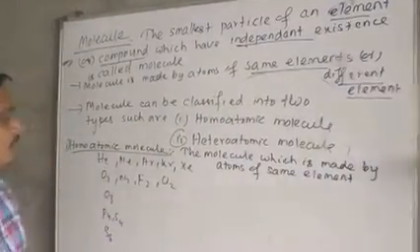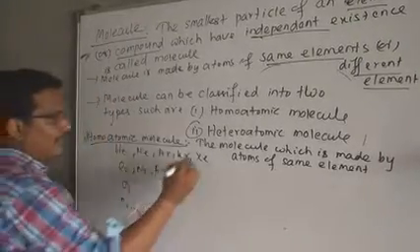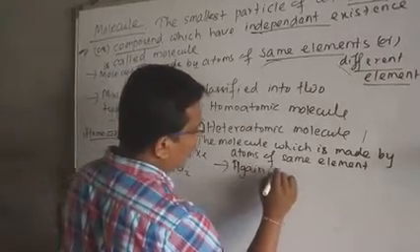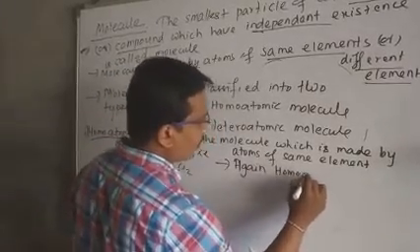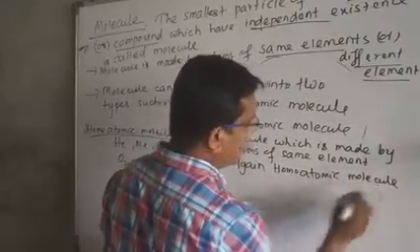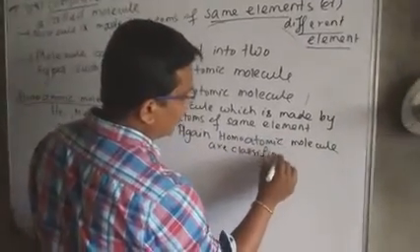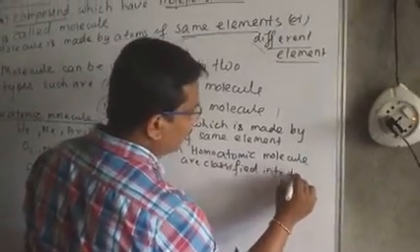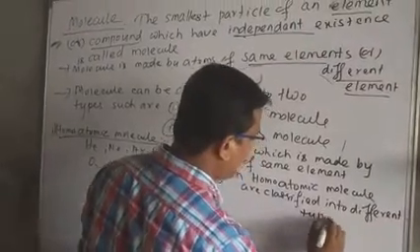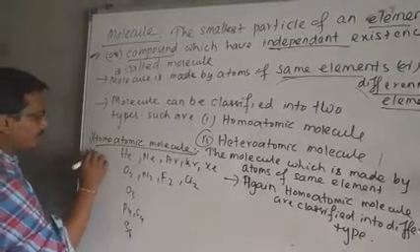Again, homoatomic molecules can be classified into different types. For example, we can write: homoatomic molecules are classified into different types, such as number one, monoatomic molecule.